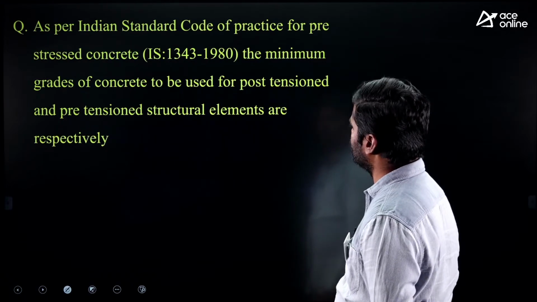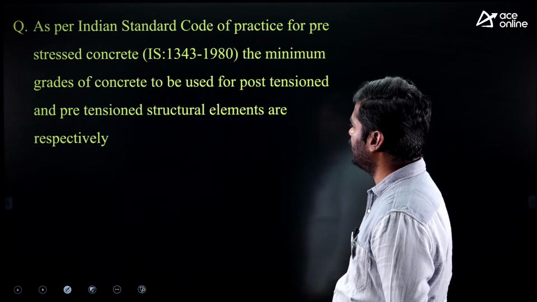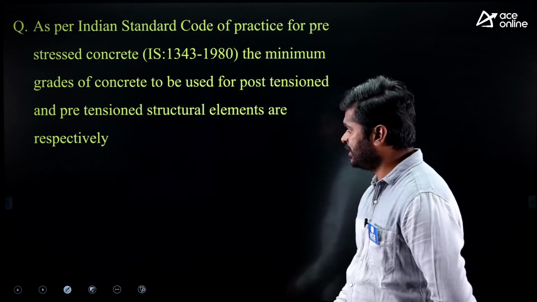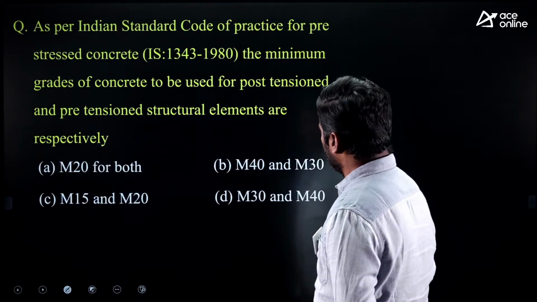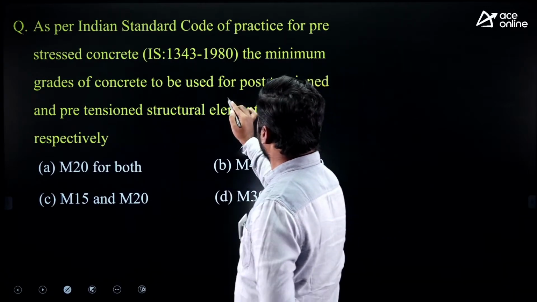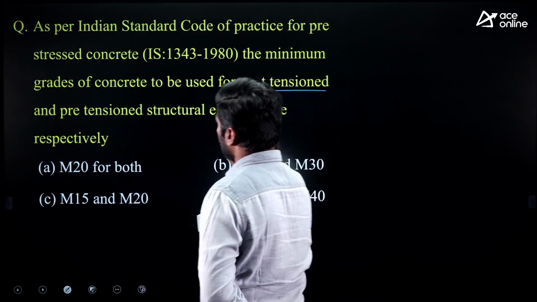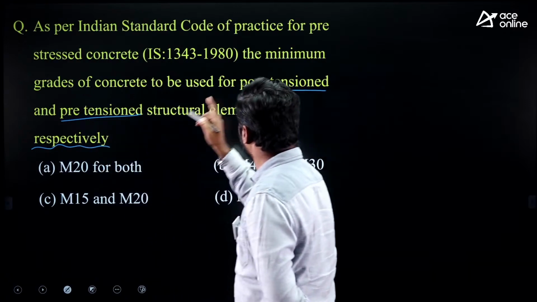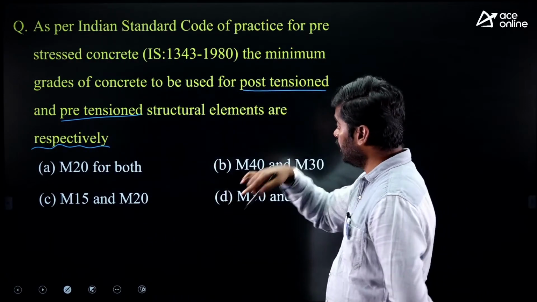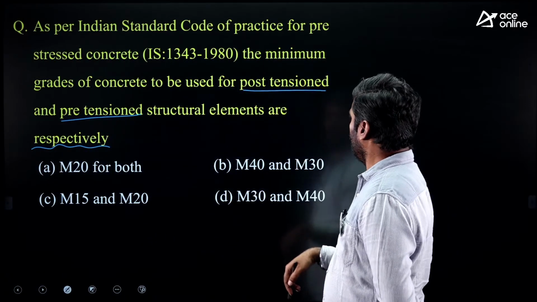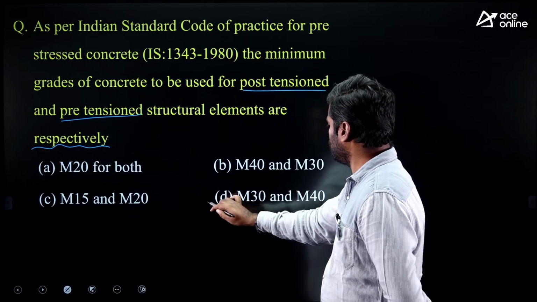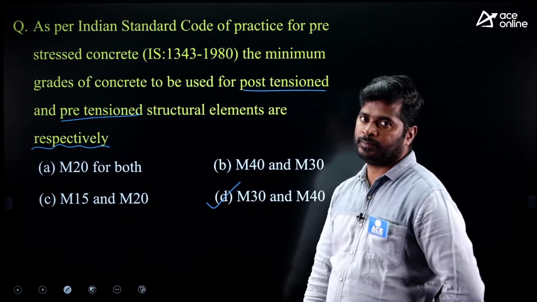Next question. As per Indian Standard Code of Practice for pre-stressed concrete IS 1343-1980, the minimum grades of concrete to be used for post-tension and pre-tension structural elements are respectively. Commonly asked question in state exams. Here they asked for post-tension and pre-tension. Order important, respectively order important. First you have to pick up for post-tension, next for pre-tension. For post-tension M30, for pre-tension M40. Option D is correct.